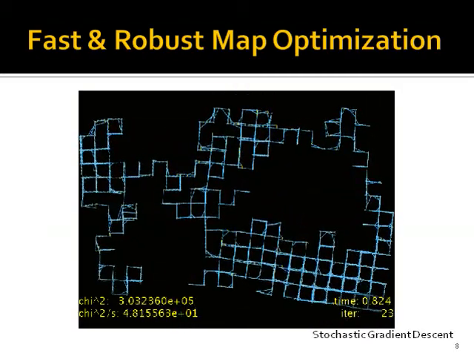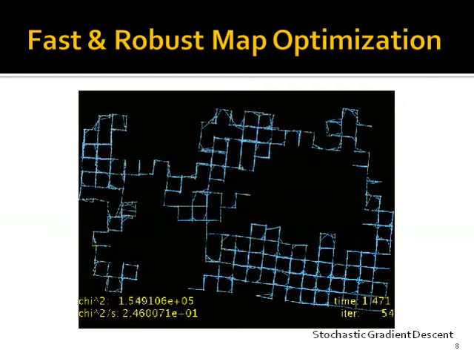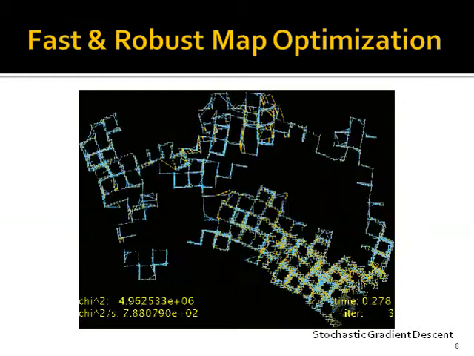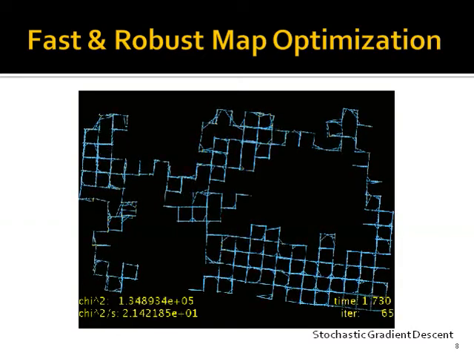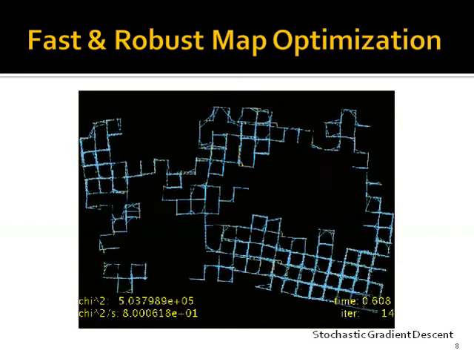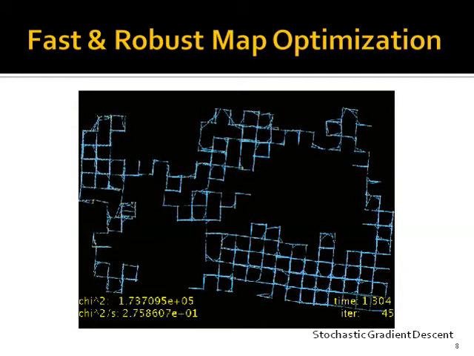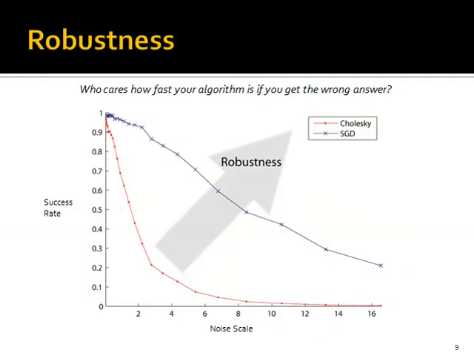We proposed a new approach to map building that is orders of magnitude faster than the previous work. In this case, we're able to compute a good map in just under 2 seconds, about 300,000 times faster. When combining large numbers of noisy sensor observations together, there's another issue perhaps even more important than speed. Specifically, does the algorithm get the right answer? Surprisingly, most existing algorithms do a very poor job at computing the right answer in high-noise environments. Essentially, they get stuck in local minima.